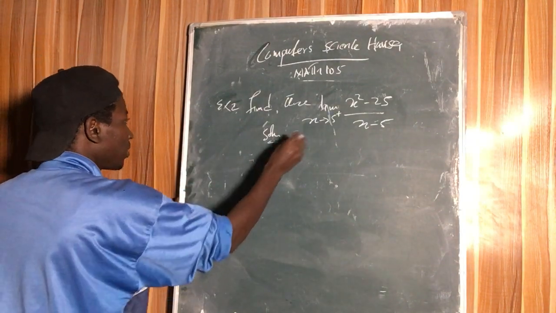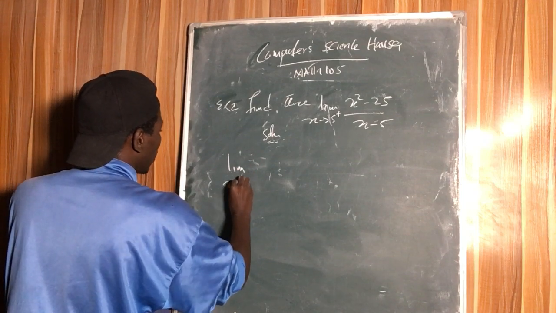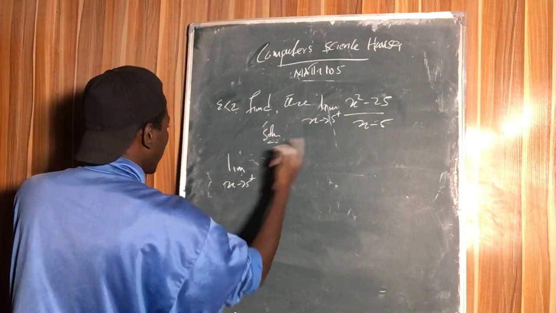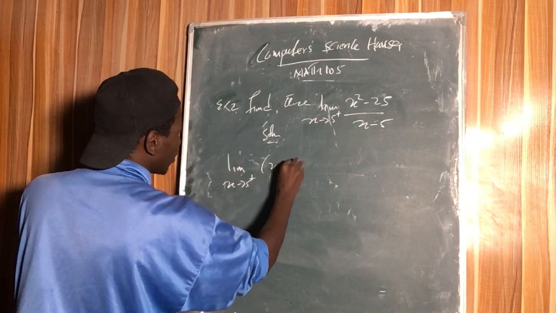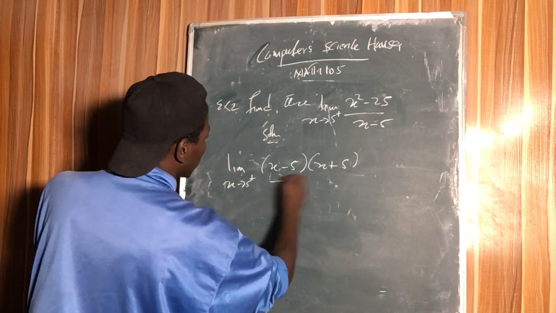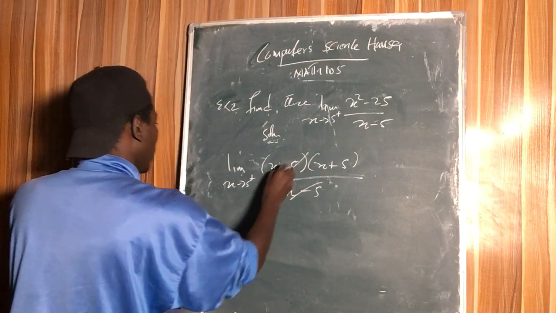So solution, we have the limit as x tends to 5 from the right. So this is a difference of two squares. It goes with this.